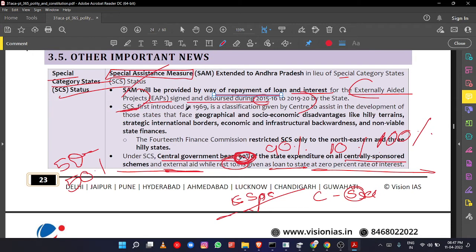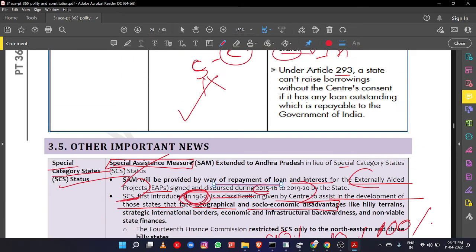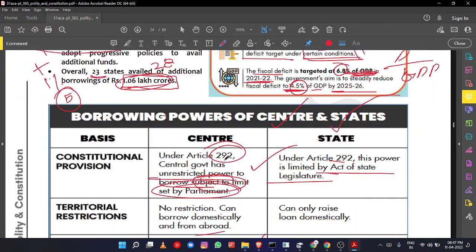This special category status was first introduced in 1969, okay, and is a classification given by the central government to assist the development of those states which face geographical and socio-economic disadvantages. Only states that have certain geographical or socio-economic disadvantages. For example, the northeastern states.